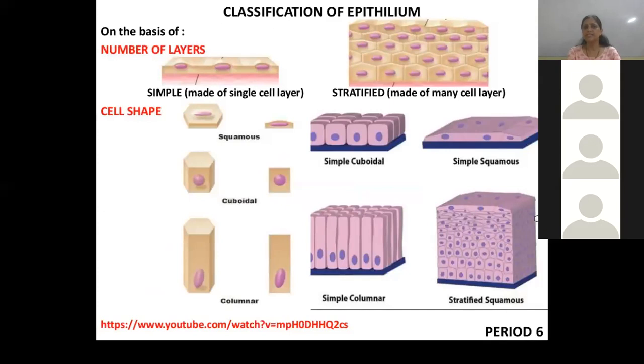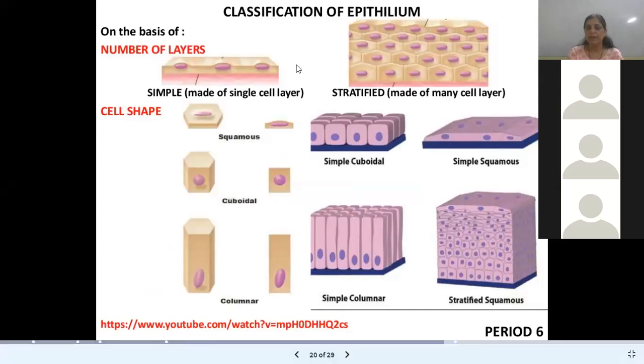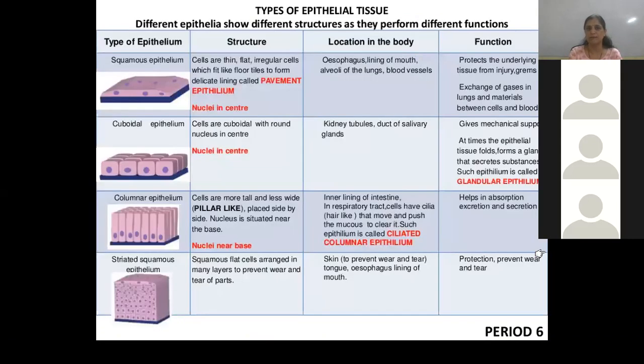So on the basis of number of layers, when it is made up of a single layer, that is simple epithelial. When it is made up of many layers, that is called stratified epithelial. Then when it has a cube-like shape, that is called cuboidal. When it has a column-like shape, that is called columnar epithelial.